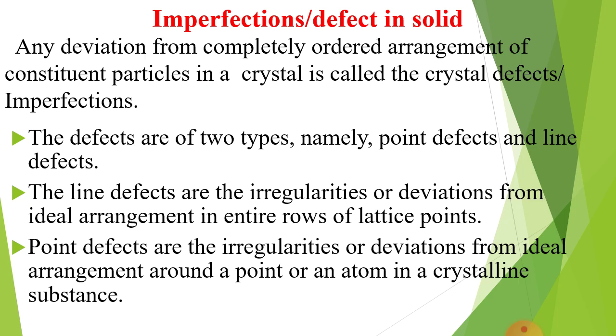Next, point defect, which you have to study thoroughly in this chapter. Point defects are irregularities or deviations from ideal arrangement around a point or an atom in a crystalline solid.